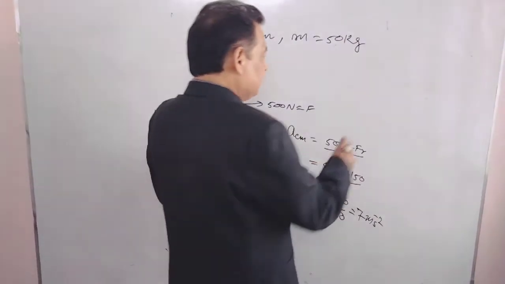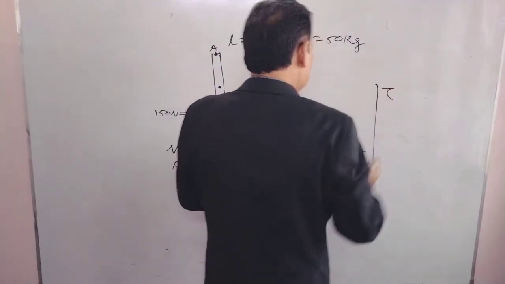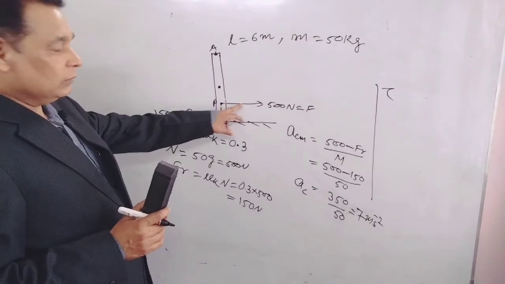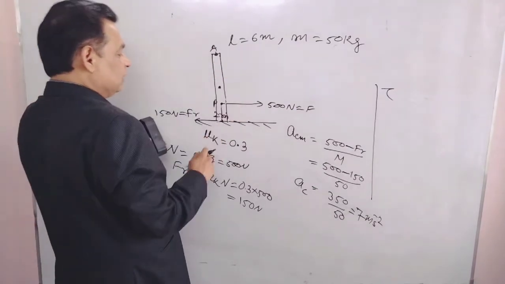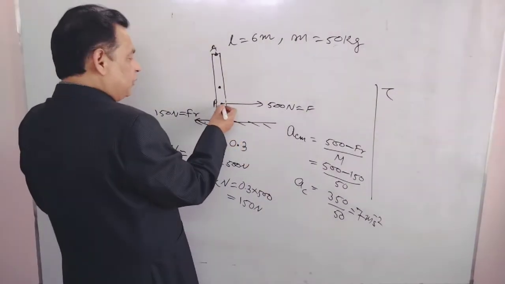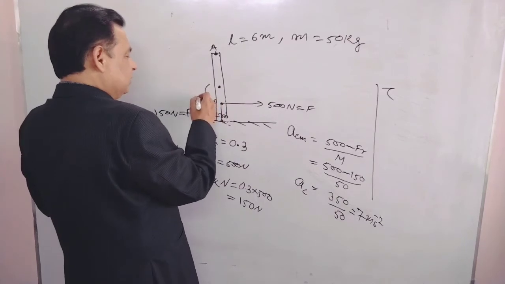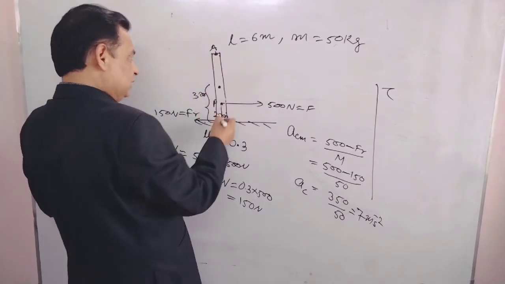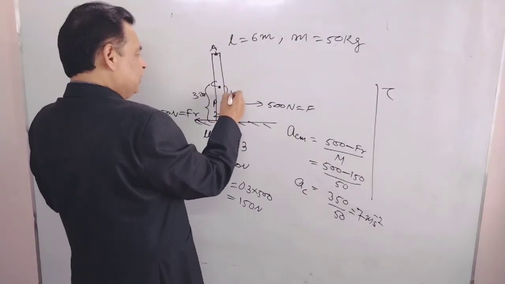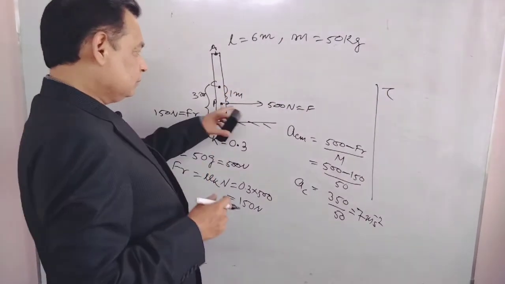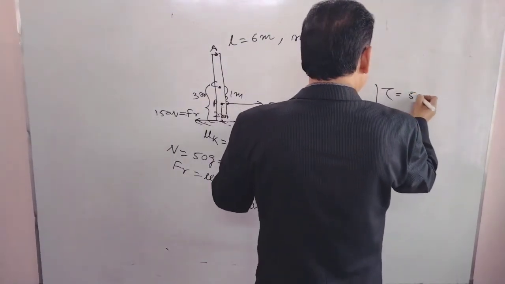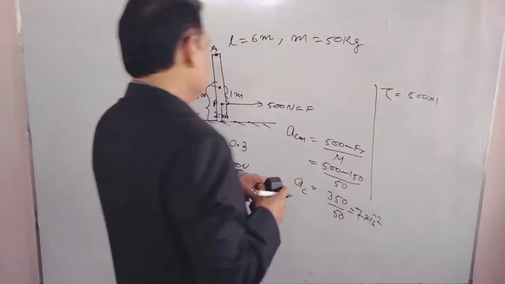What about the torque? This torque will be due to the 500 Newton force, anti-clockwise direction, or due to this friction, clockwise direction. It is at 2 meter from the bottom. The center of mass is at 3 meter height, because the total length is 6 meter. So the distance between the center of mass and point P is 1 meter. So torque, due to 500 Newton, is 500 into 1, anti-clockwise.